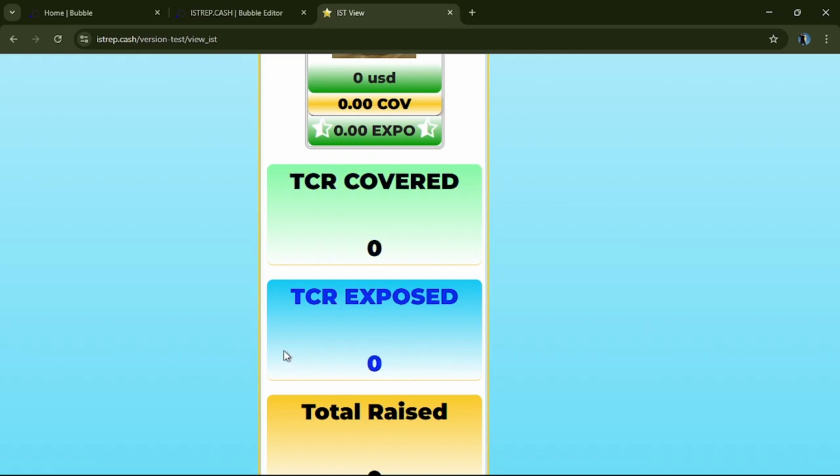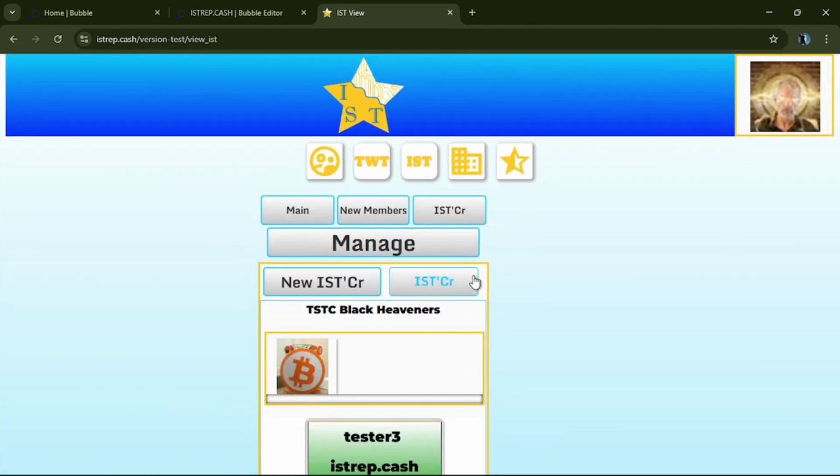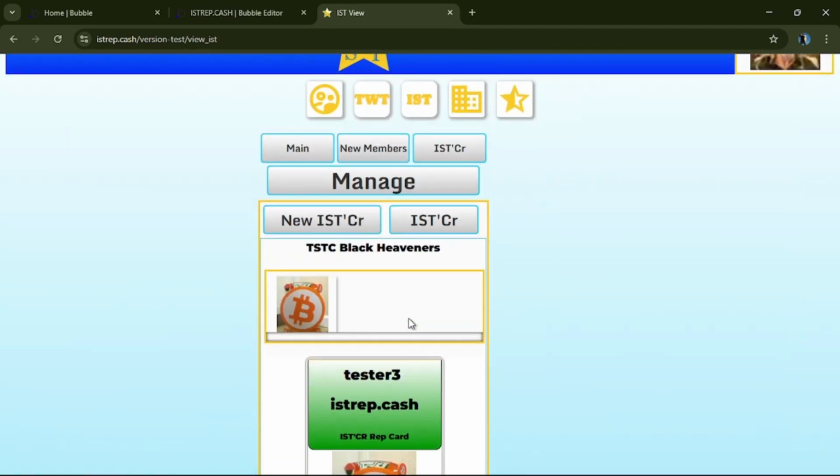So they were exposed for $1,000, and they made sure that $1,000 got pushed back to the market to cover what they had exposed. This is just what it looks like before they get up and going, and we'll show a profile of one that's been put through the testing.